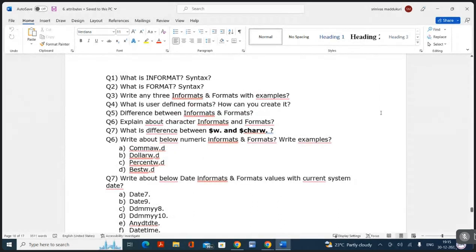The first question is, what is informat, syntax and example? What is informat, anybody? It is a special instruction which reads non-standard data into standard format. What is the syntax? Where should we write it and how? We can write it directly in the input statement or as a separate statement. Separate. What is the statement? Informat statement.